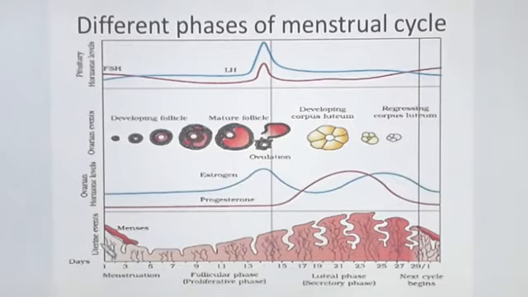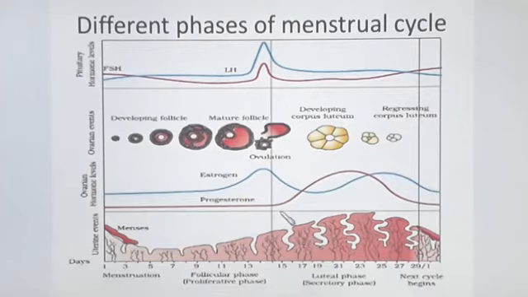And next, the endometrium. What are the changes that take place in the uterus? During the menstrual cycle, in the first phase, you can see the level of the endometrium is very low. Next, in the follicular phase, it slowly rises, slowly building up. Then it is completely regenerated. And then at the end of 28 days, the cycle commences again, so the next cycle begins and the endometrium goes down again. This is how the menstrual cycle occurs.